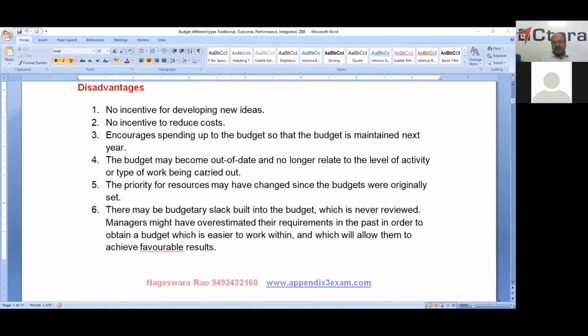Because if they estimate the exact amount, it is difficult to work within that limited budget allotment. So even though the requirement is 100 rupees, they try to get the allotment by estimating a larger amount for comfortable operation of their departments. So these are the disadvantages.